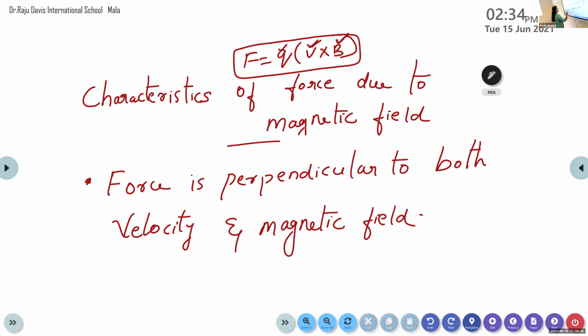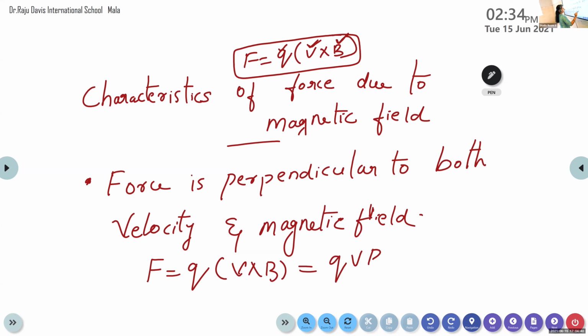We know that F is equal to Q into V cross B. That is, F is equal to QVB sine theta. And this force due to the magnetic field exists if and only if theta is equal to 90 degrees. That is, the angle between the velocity and magnetic field is 90 degrees, or the force is perpendicular to both velocity and magnetic field, then only the force due to the magnetic field is present.